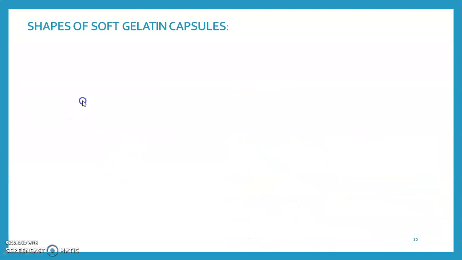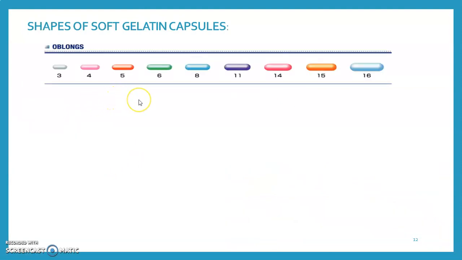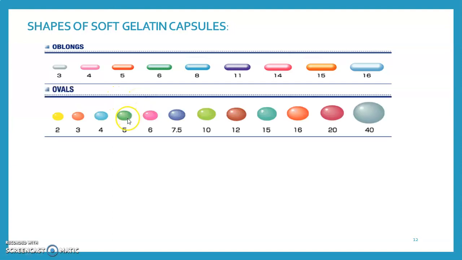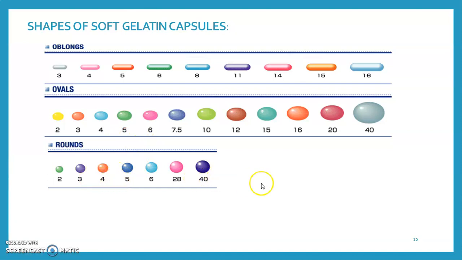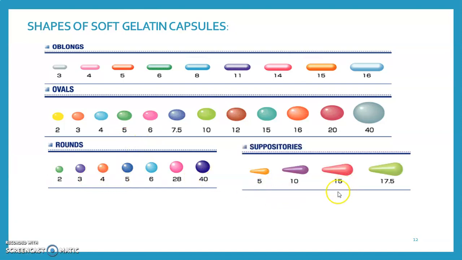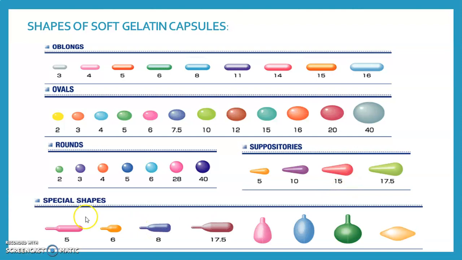Then we see the different shapes. These are oblong shapes available of soft gelatin capsule. These are some oval shapes, round shapes. These are some suppository shapes available of soft gelatin capsules, and these are some special shapes: cone shape, cuboidal shape, diamond shape, etc.